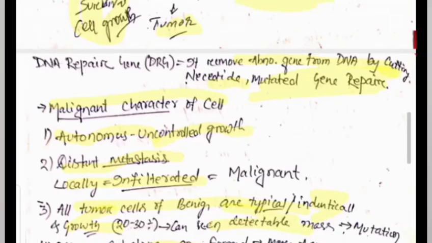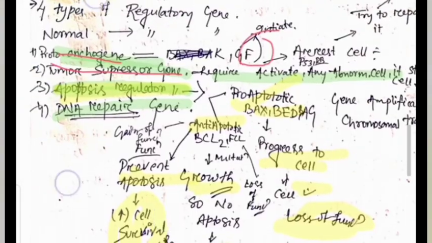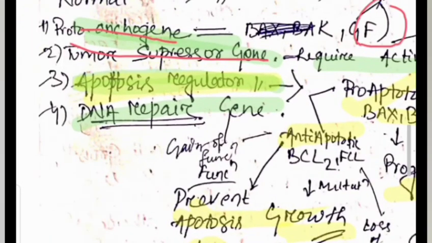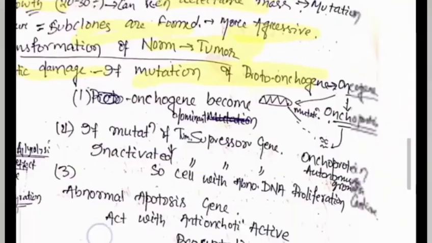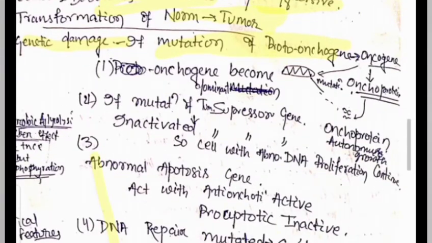What are the factors responsible for this transformation? That is genetic damage. If there is a mutation of the proto-oncogene, the normal gene which is responsible for growth, then what happens? The proto-oncogene is converted to an oncogene. So what is the function of the oncogene? It produces an oncoprotein. What is the role of this oncoprotein? When the oncogene becomes dominant, it produces oncoprotein, and the oncoprotein itself does not require any